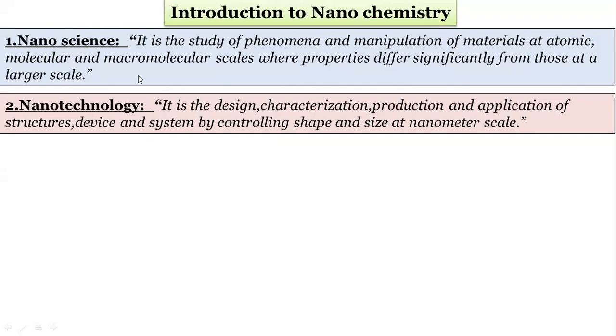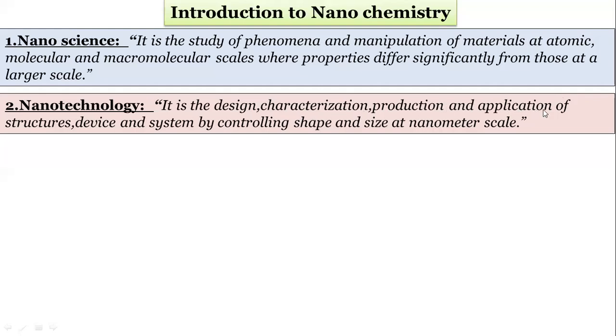All these definitions will be asked for 1 mark. So that's why I have given these definitions. Nanotechnology means what? See, it is the design first. We have to design. Number 2 is characterization. Number 3 is production. And number 4 is application. So it is the design, characterization, production, and applications.